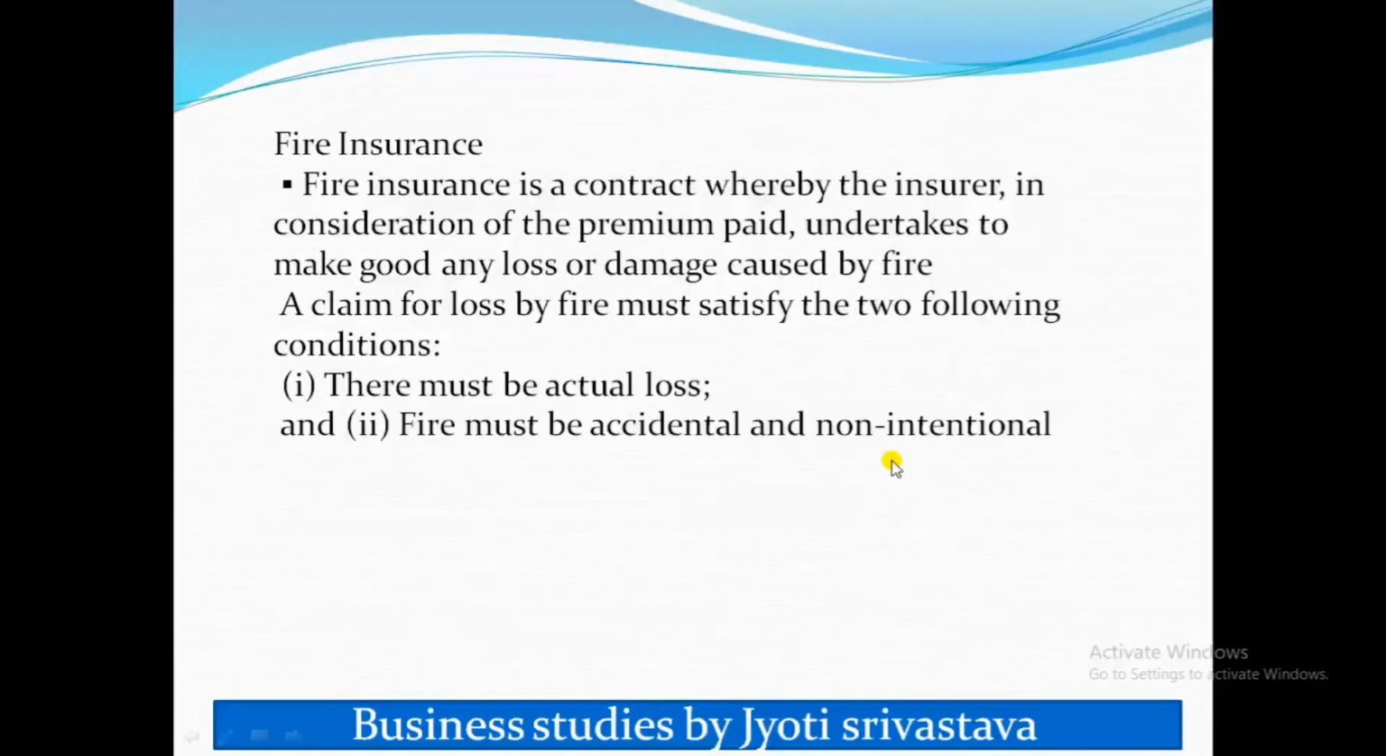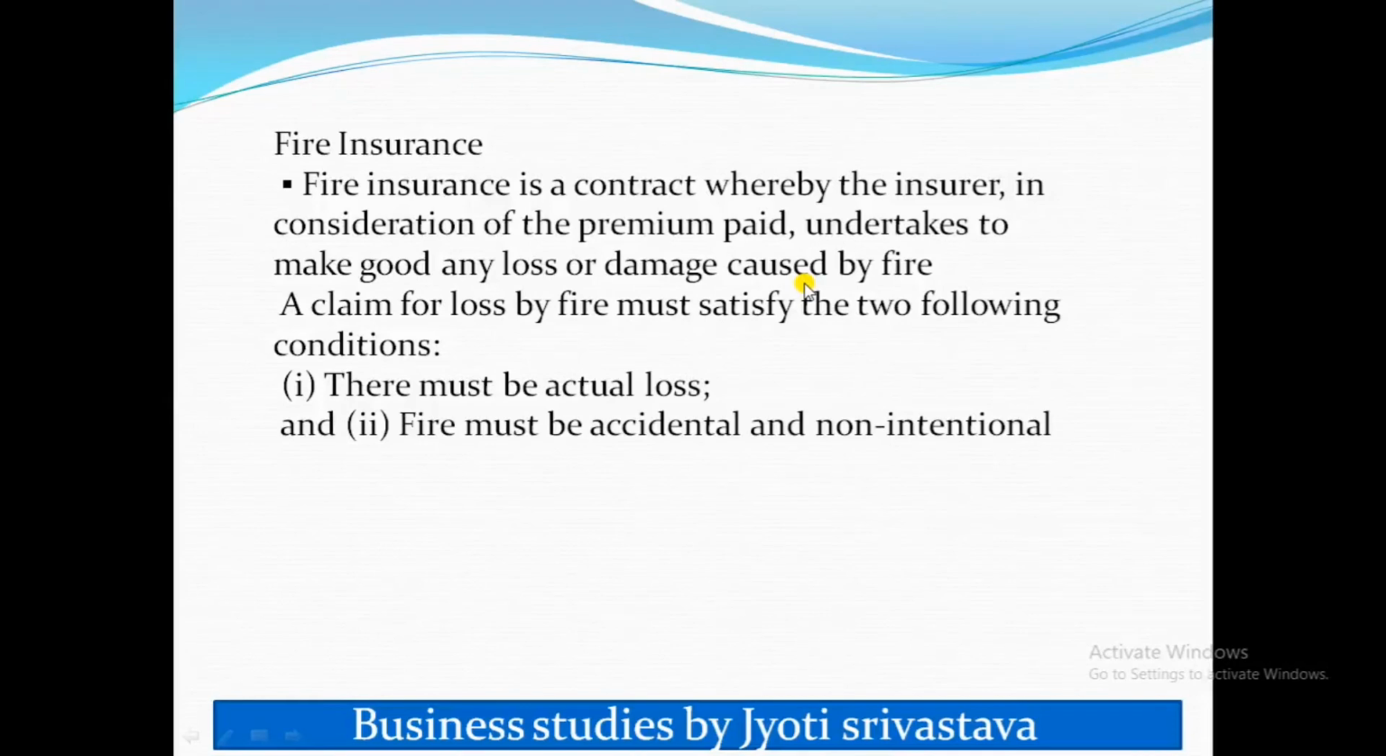Student, now let's see another kind of insurance, that is fire insurance. Fire insurance is a contract whereby the insurer, in consideration of the premium paid, undertakes to make good any loss or damage caused by fire. So now suppose in our example of ABC restaurant, the restaurant has fire someday, then what will happen? To protect oneself from damage due to fire, a fire insurance policy is taken.